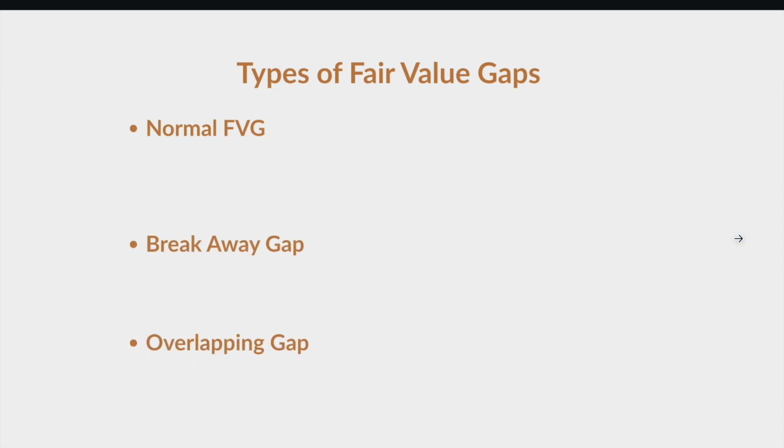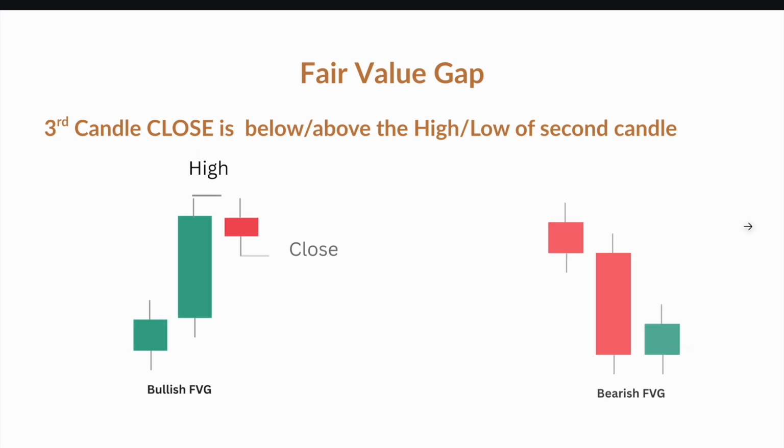So, types of fair value gap. How many types? First, it's a normal fair value gap, wherein the third candle closes below or above the expansion candle's high or low. Another is the breakaway fair value gap, and the third type is the overlapping gap. We will see each one of them in detail in the next slides.